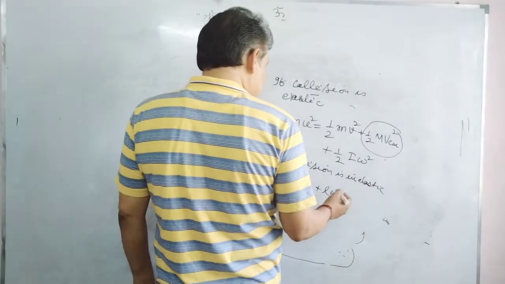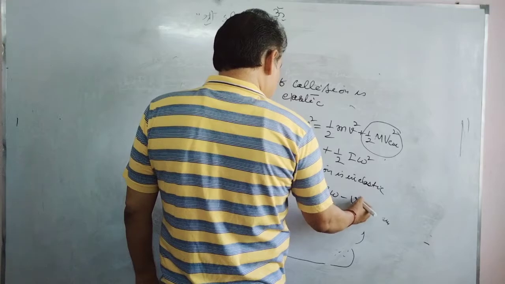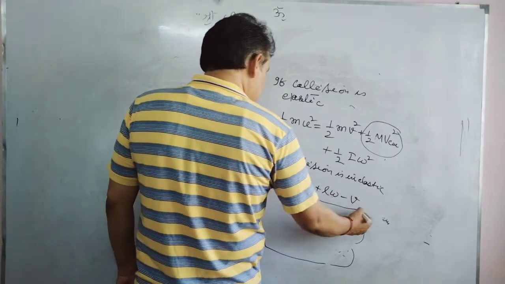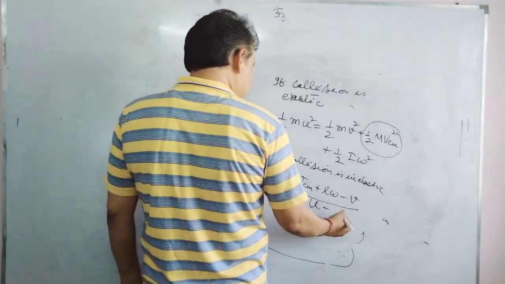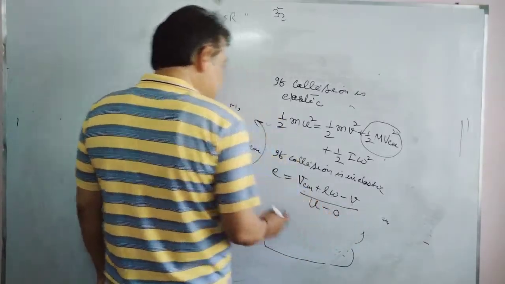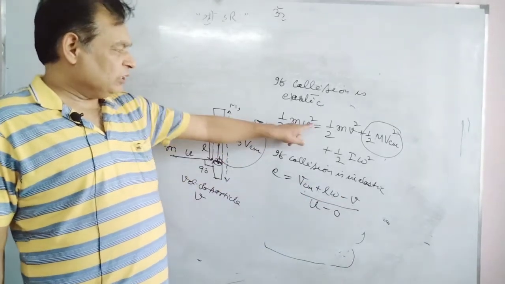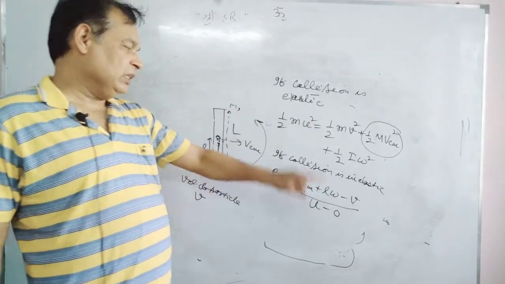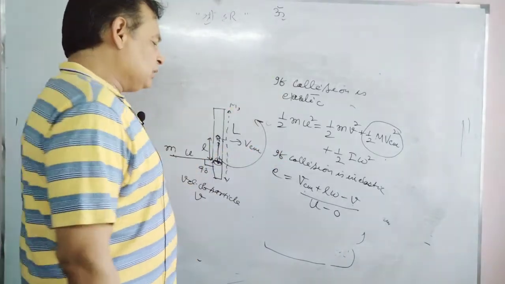So V_CM plus l omega, that is V2, while the final velocity of the particle is V, the initial velocity of the particle is U, and the initial velocity of the rod is 0. So we can write e in this way for the case of inelastic collision. But you might be given that the collision is completely inelastic.